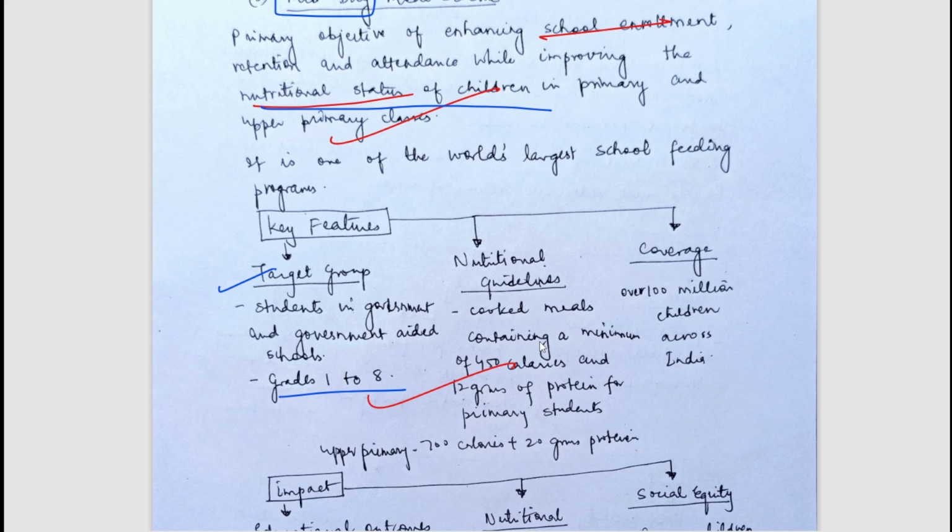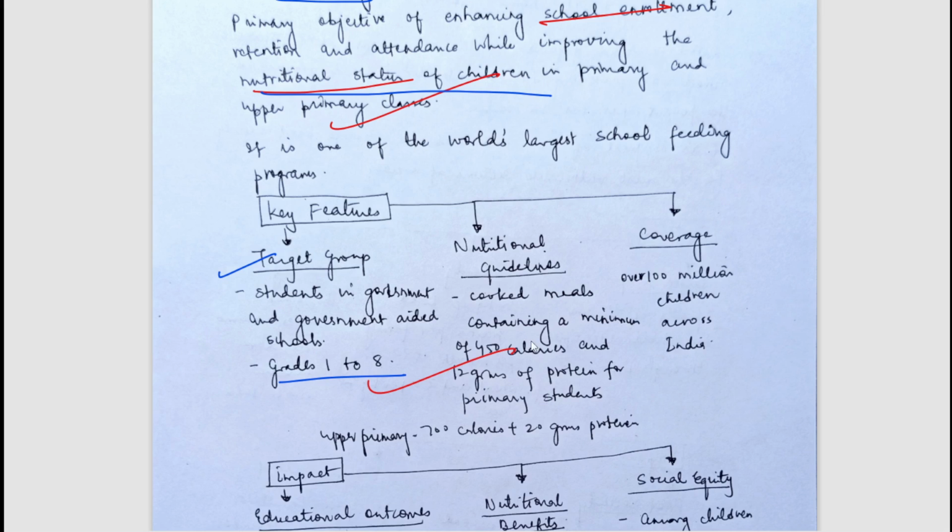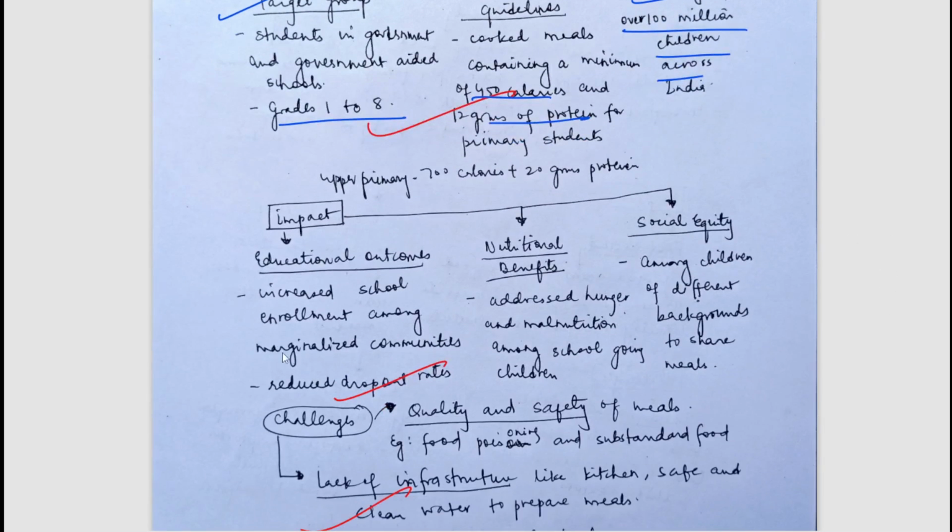Nutritional guidelines have been given. Calories have been mentioned. Okay, certain amount of calories has to be taken by students. Certain amount of proteins have been taken by the student. Coverage has been mentioned. It covers around 100 million children across India. Okay, impact have been mentioned, that is educational outcomes.